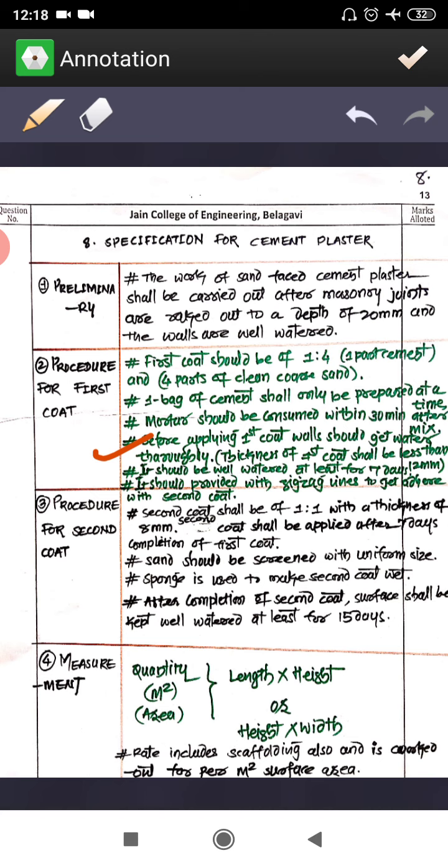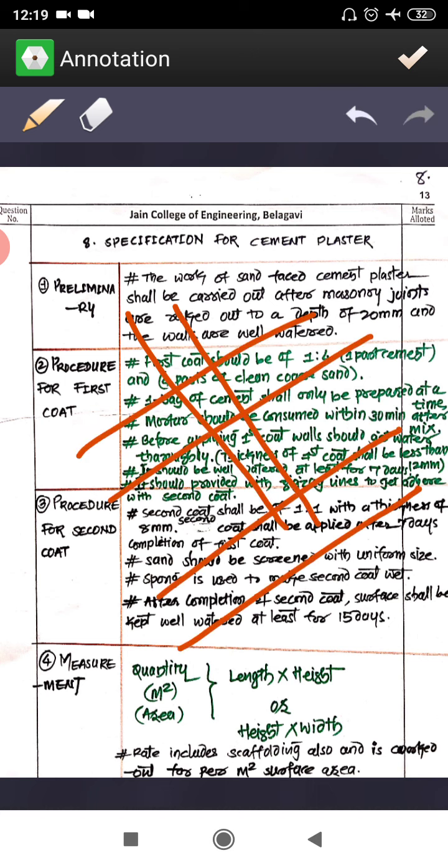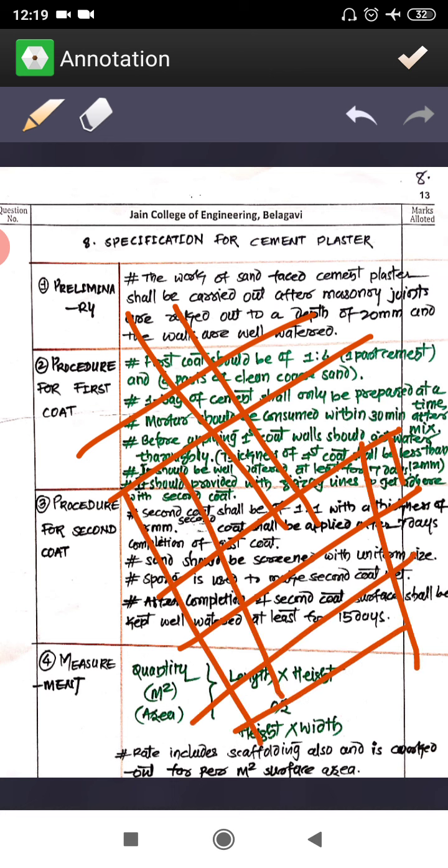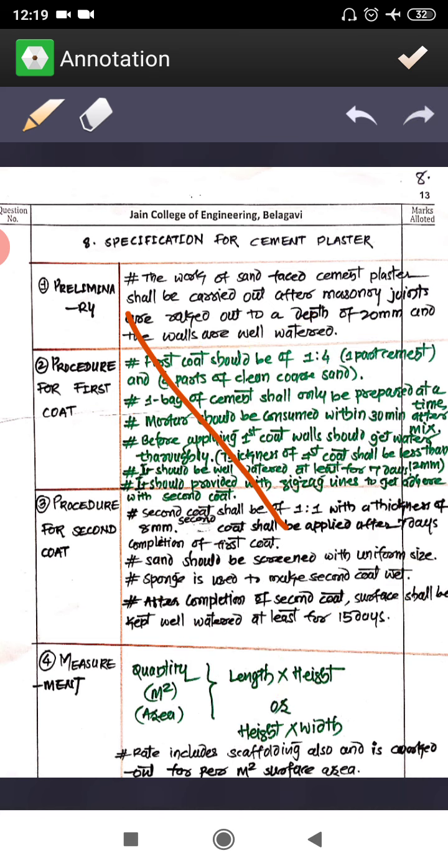Now after you apply the 12 mm coat, mark zigzag lines on it. That is going to help the second layer to stack with it. Zigzag lines means these kinds of lines we are going to mark on the plastering face. You might have seen these zigzag lines marked on the plastering face, so that when you apply the next layer, it is going to be exactly in position. It holds the next layer which is coming on it, and that layer is the second layer.